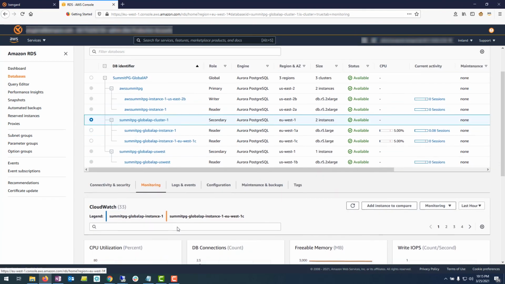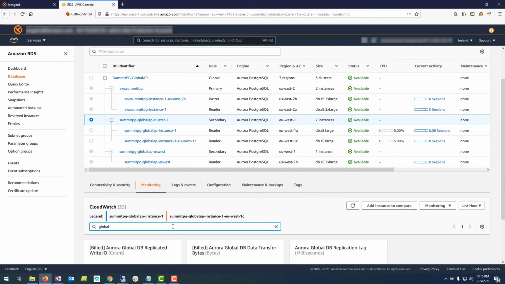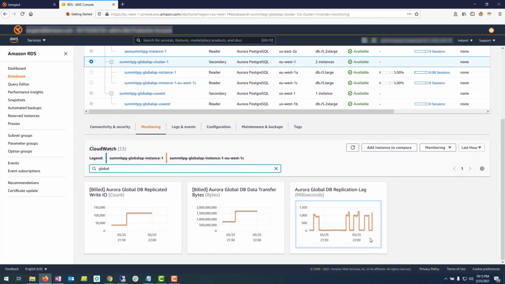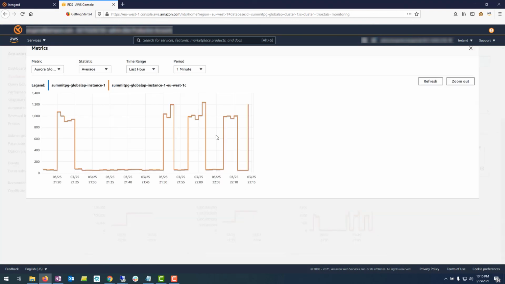So one of the most helpful ones, I would say, is Aurora Global DB replication lag. As you can see, this graph shows me what has been the lag. This value is in milliseconds, and it is updating millions of rows right now. You can see that the lag is between the range of 1000 milliseconds to 1200 milliseconds.